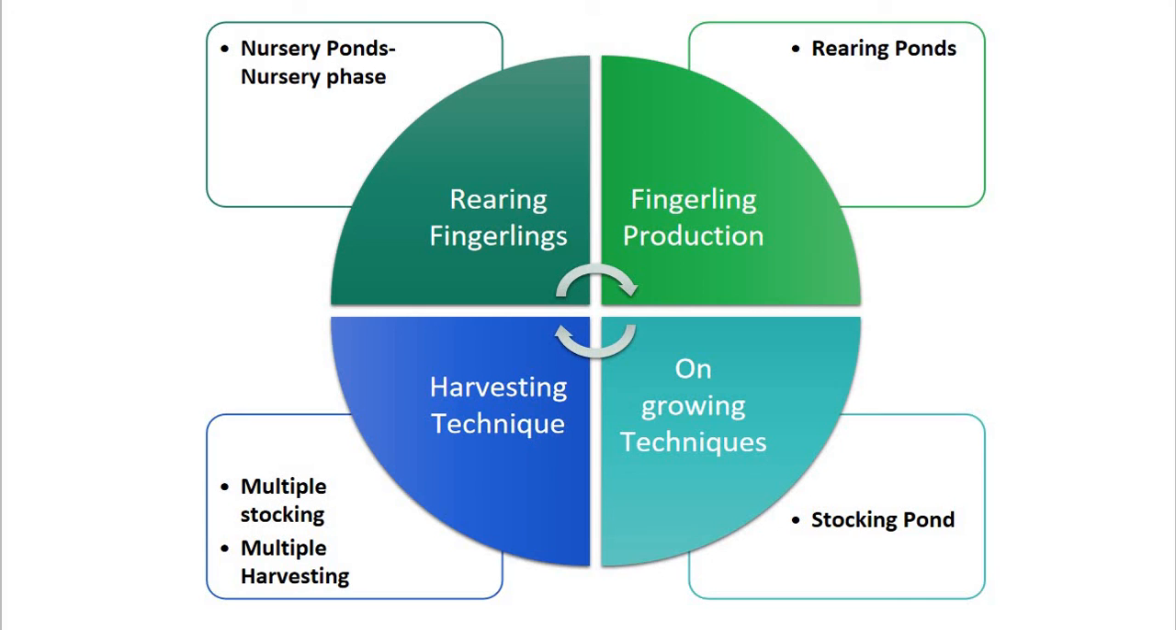Okay, these are the steps: rearing of fingerlings, then fingerling production, then on-growing technique and harvesting technique. Now this is what regarding the pond culture management. Now in the next lecture we will discuss the harvesting methods of the marine farms such as harpadon, mackerel and pearl oyster.